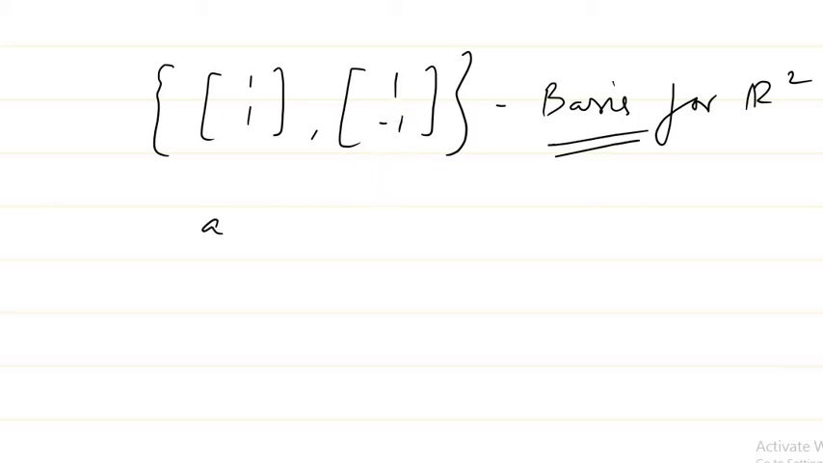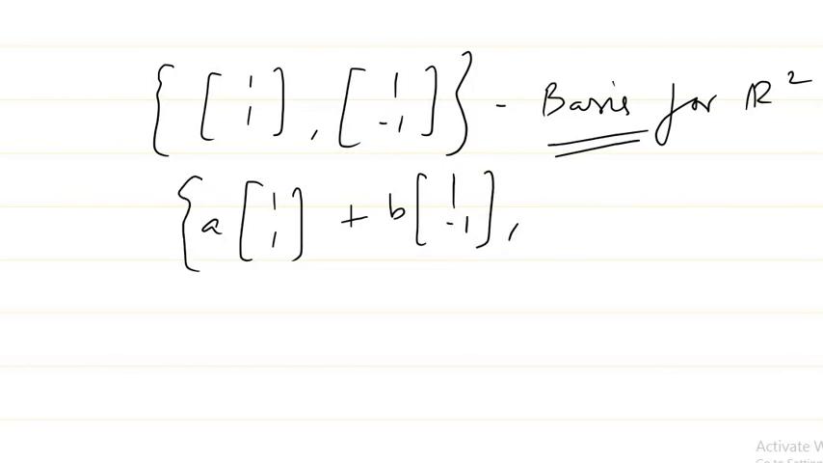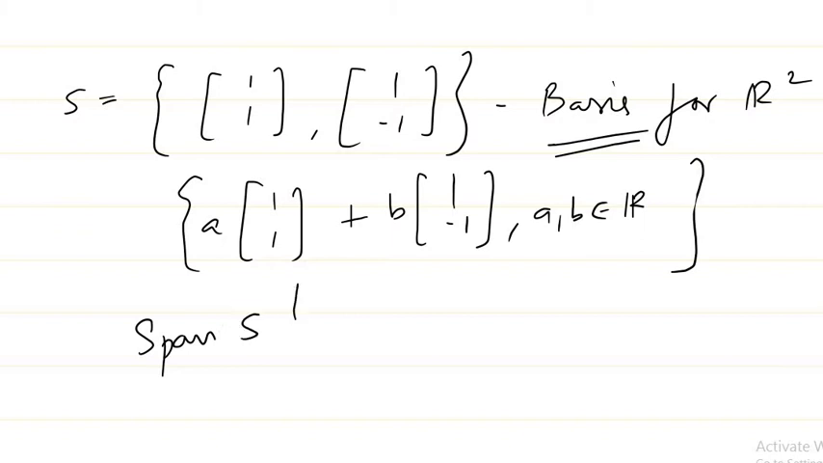That is, if I take a times (1, 1) plus b times (1, -1), and you vary your a, b belonging to the set of real numbers, then you will get all the possible vectors which are generated using these two vectors. This is basically known as the span of S, if I take this set to be S. Okay, so these things we'll discuss in detail when you go to vector spaces. There only we can give a more detailed idea.